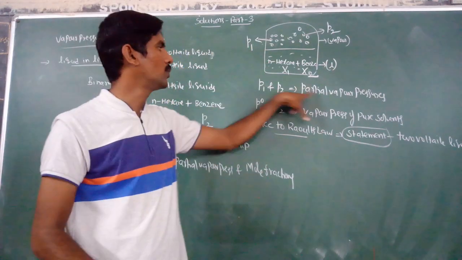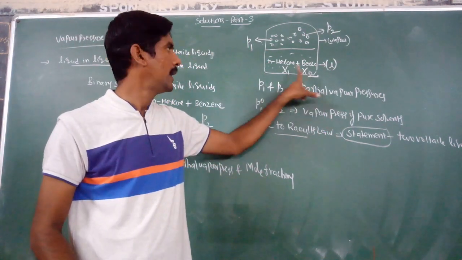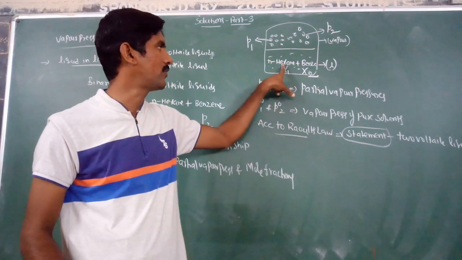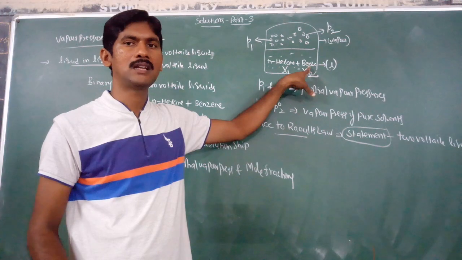P1 and P2 are partial vapor pressures and x1 and x2 are mole fractions. x1 is the mole fraction of n-hexane, x2 is the mole fraction of benzene.